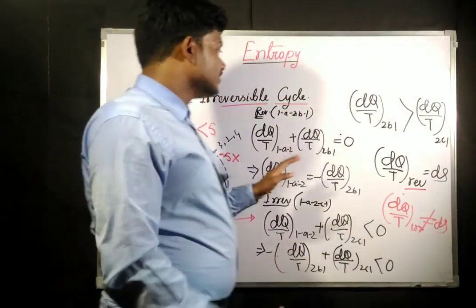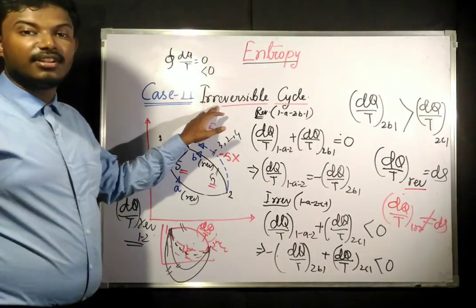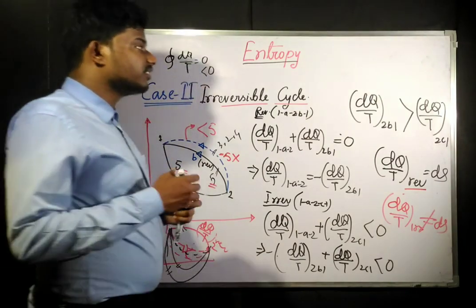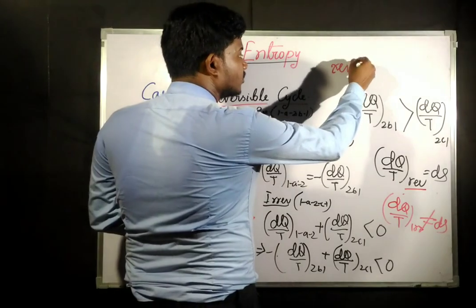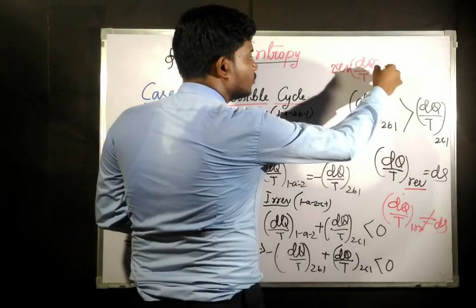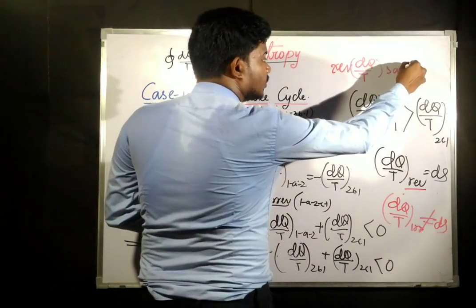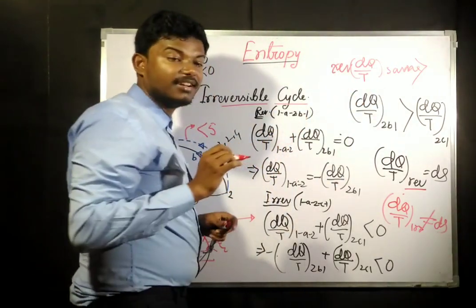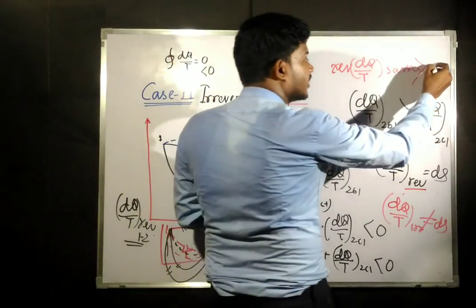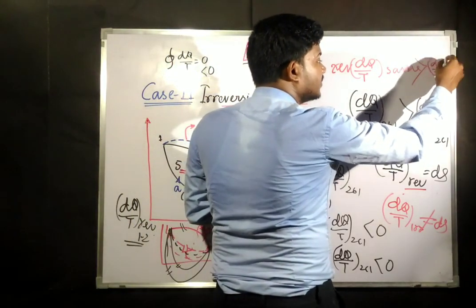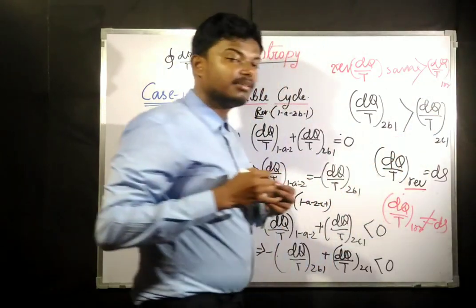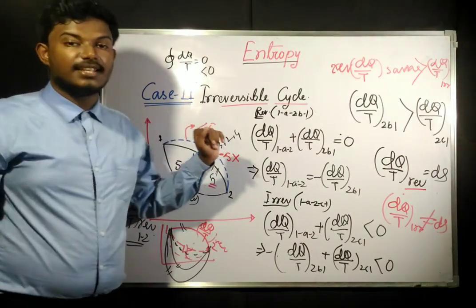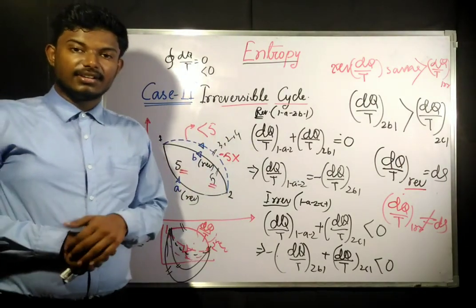Now this is the concept of entropy from the irreversible cycle. We have seen both the cases. In both the cases we have seen that for a reversible process, the dq by t term is always going to be the same, and the reversible process dq by t is always greater than the irreversible path dq by t term. These are the two conclusions which we have got from case 1 and case 2, that is the reversible cycle and the irreversible cycle.